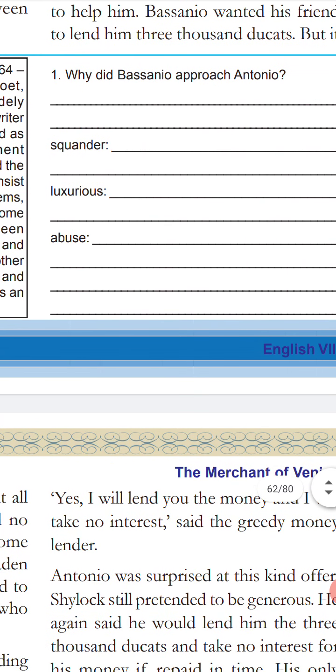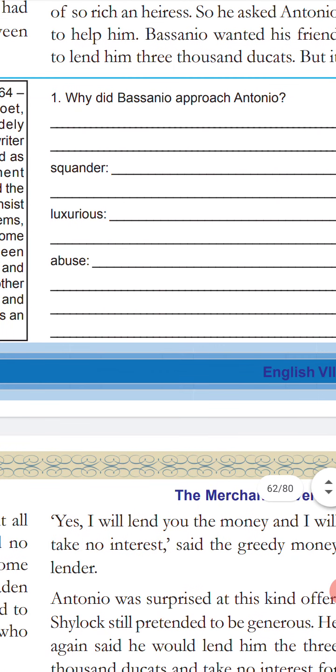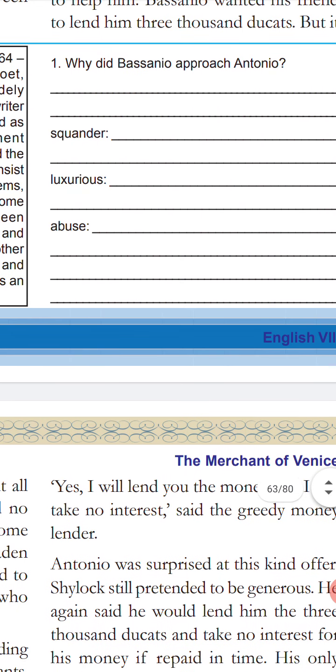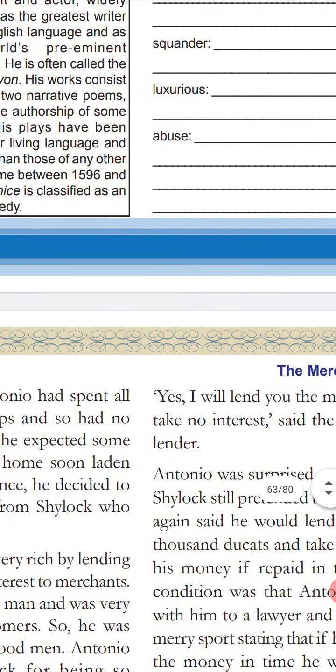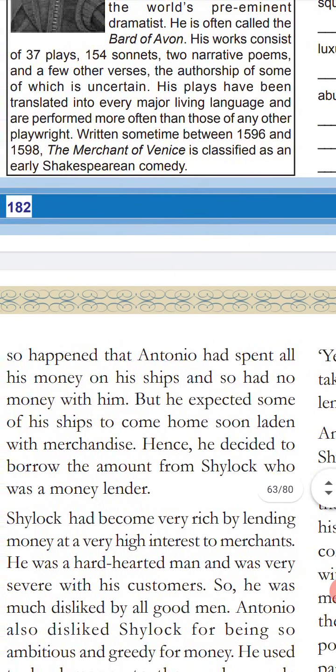Okay. Squander means a person who is eccentric. That means he has to spend more money here and there. That is called squander. Luxurious means living in a very rich way. Abuse, what does abuse mean? That's what you can call something said to someone, maybe it is correct or not. Okay, in that way, that is abuse. Rumor. Okay, right.